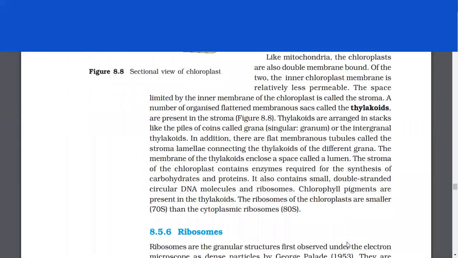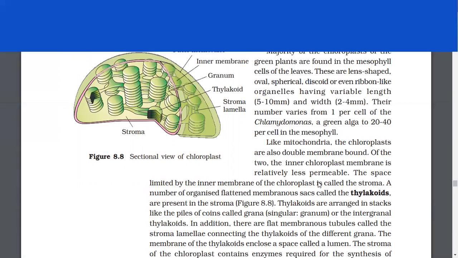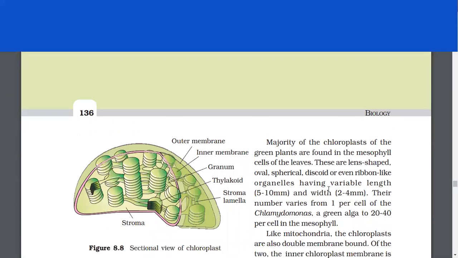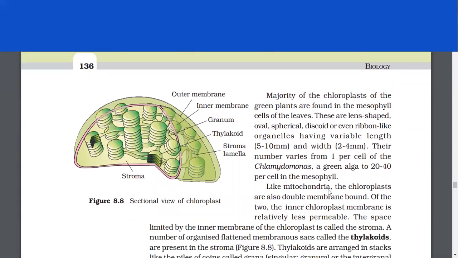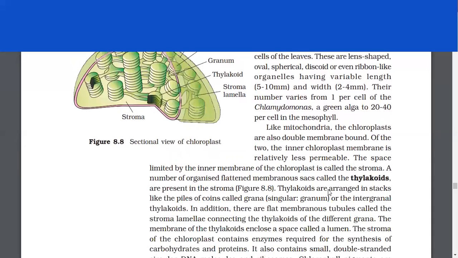Like mitochondria, the majority of the chloroplasts of the green plants are found in the mesophyll cells of the leaves. These are lens-shaped, oval, spherical, discoid, or even ribbon-like organelles having variable length and width. Their number varies from 1 per cell of Chlamydomonas, a green alga, to 20 to 40 per cell in the mesophyll. Like mitochondria, the chloroplasts are also double membrane bound.